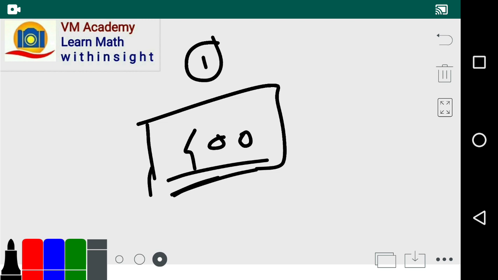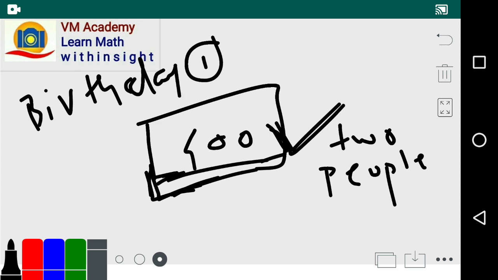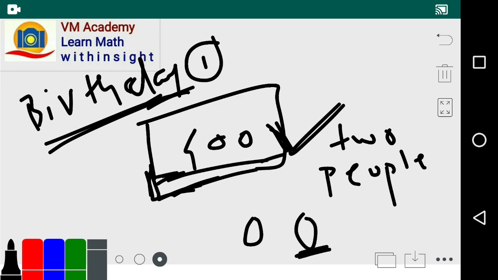Then at least two people will have the same birthday, that means, friends, the same birthday means their date and month, birth month and day of the month, will be the same, friends.